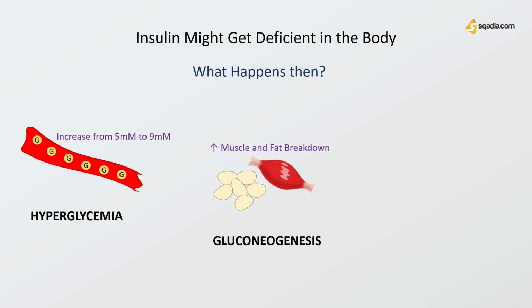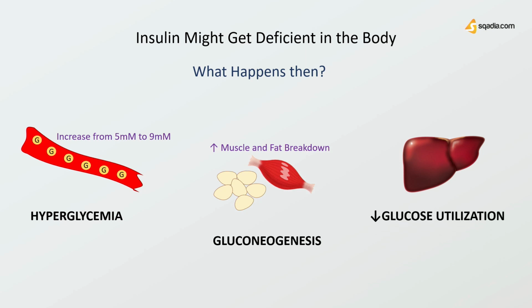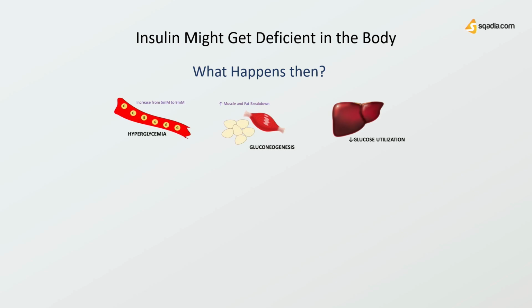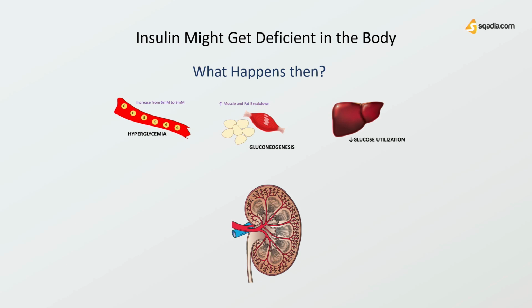This leads to the stimulation of gluconeogenesis. Glucose utilization in the liver is also reduced. This increases the blood sugar level still further. When the capacity of the kidney to reabsorb glucose is exceeded, glucose is excreted in the urine, causing glucosuria.